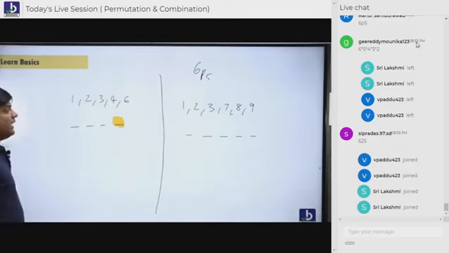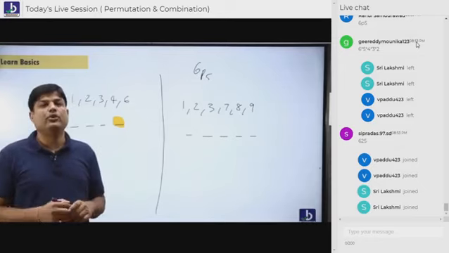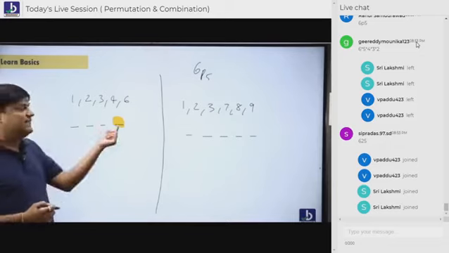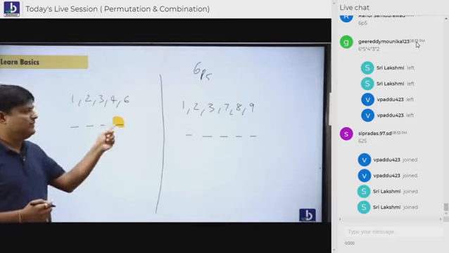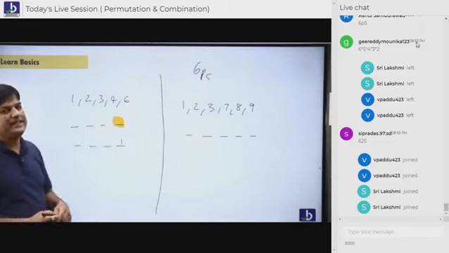Okay, now I want only those numbers which are divisible by 2. So whenever they ask you divisible by 2, your main focus should be on the last digit. What is this last digit? Is this last digit divisible by 2? So it should be 1? No. If you think that 1 is there in the end, it won't.